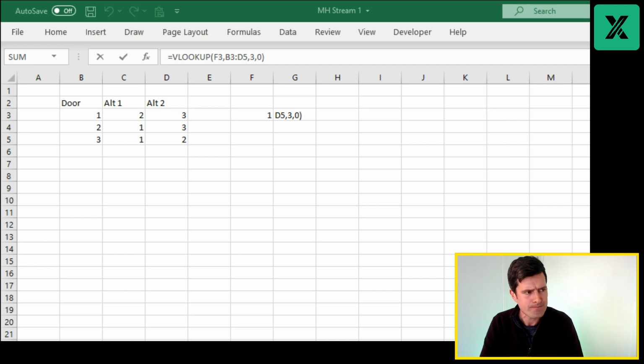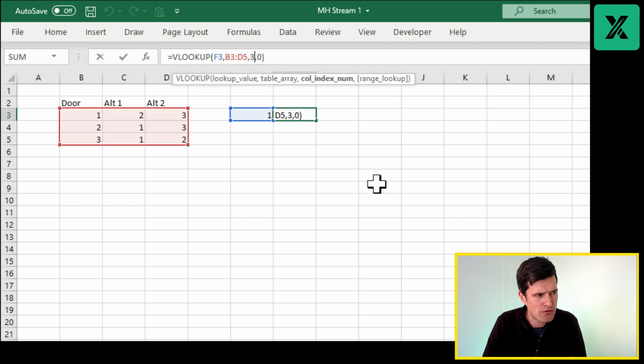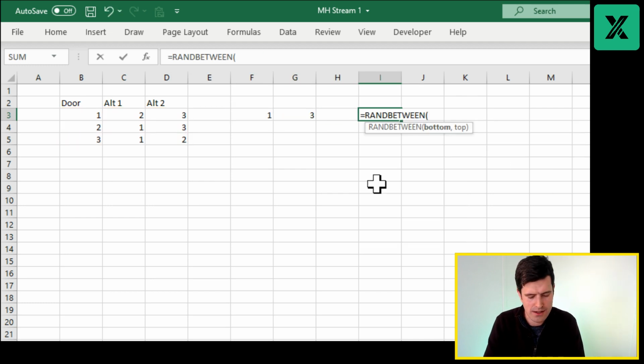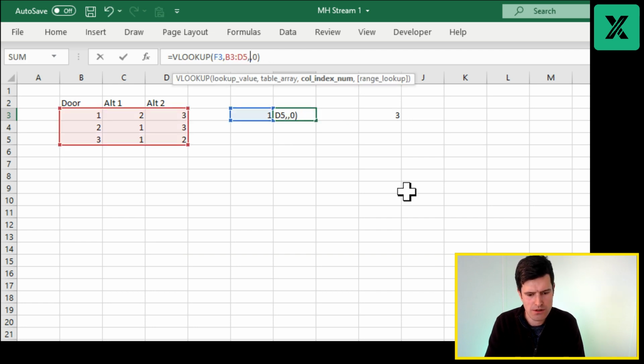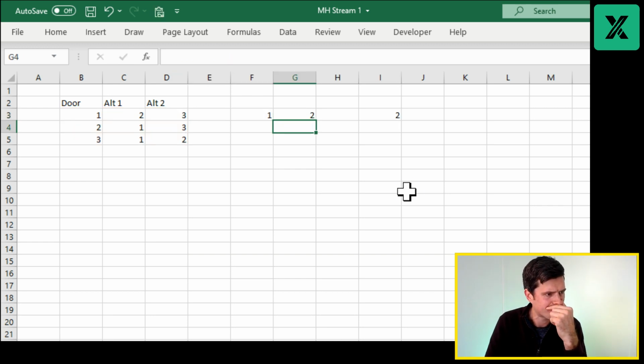Good. I'm loving the RANDBETWEEN idea, because that's effectively what we're looking to do. This 3, sometimes we want it to be 3, sometimes we want it to be 2. So a great way to do that would be to have this formula, hitting the F9 key now. That's great. And we could use it separately in a cell, but I think I'm comfortable enough to take this, Control C, and then just drop it into the VLOOKUP formula, Control V.